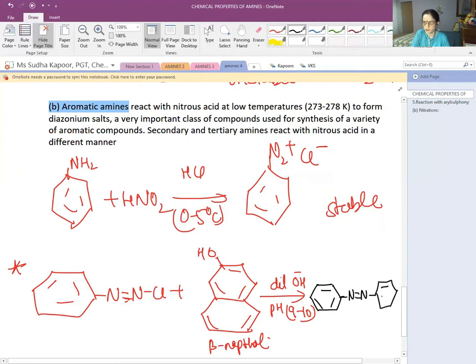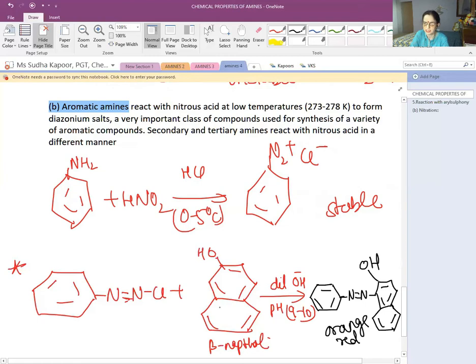Let us first draw the structure of it. There is presence of OH at the beta position. This is a very important compound. This is known as the azo dye, and the color of this is orange-red. It is also known as azo dye because N double bond N is there.